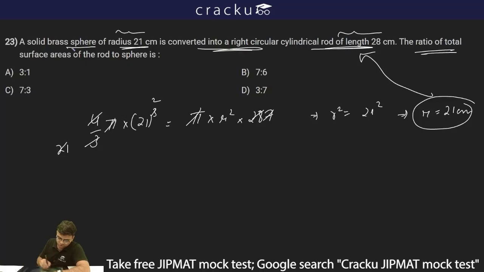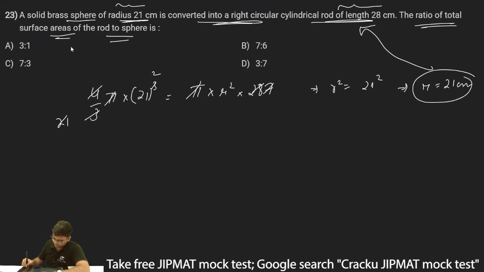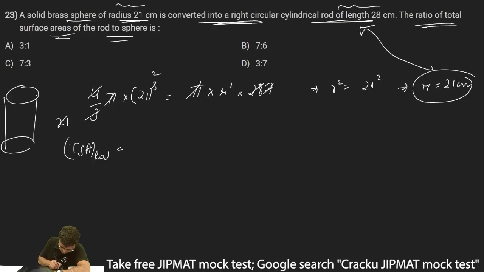We have to find out the ratio of total surface areas of the rod to the sphere. So total surface area of the rod will be, first of all the curved surface, which is 2 pi r h, plus we have to consider the top face and the bottom face as well, which is 2 pi r square.